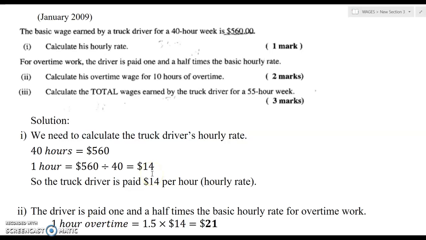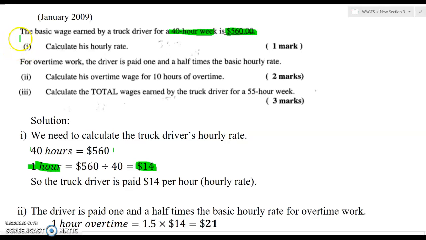The basic wage earned by a truck driver for a 40-hour week. So for a 40-hour week, the truck driver gets $560. Calculate his hourly rate. So you could do it piece by piece if you want. So his hourly rate, 40 hours, he gets $560. So for 1 hour, remember you have to divide when you find it for one. So 560 divided by 40, therefore he's paid $14 per hour. That's his hourly rate. Good.